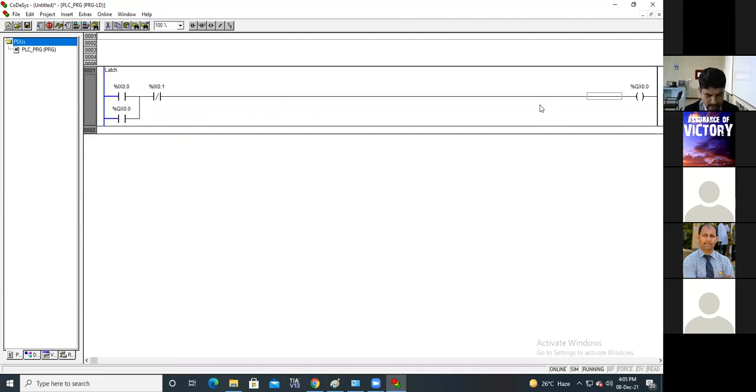Kunal sir, your arrangement is correct, but you have given the same address to both instructions. You have given the start button instruction %IX0.1 and the same address is given to the stop button also.